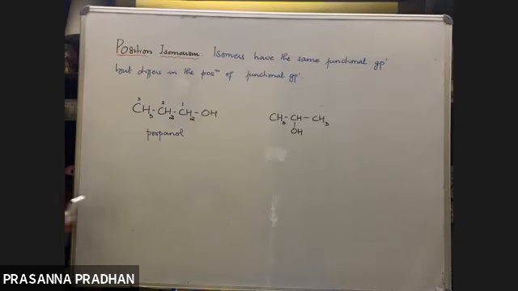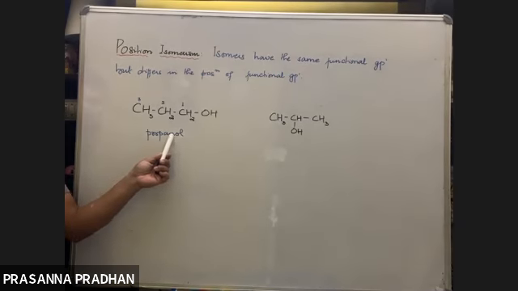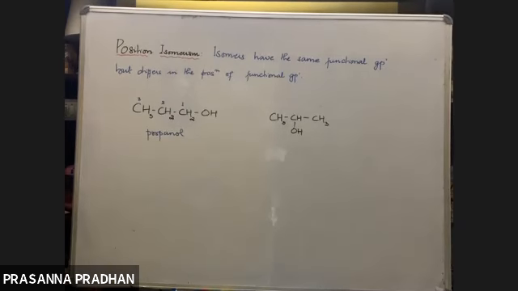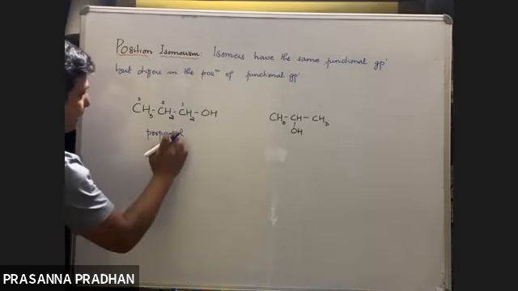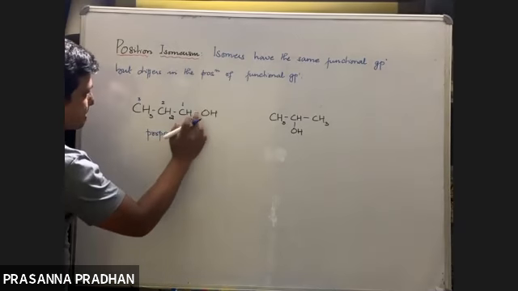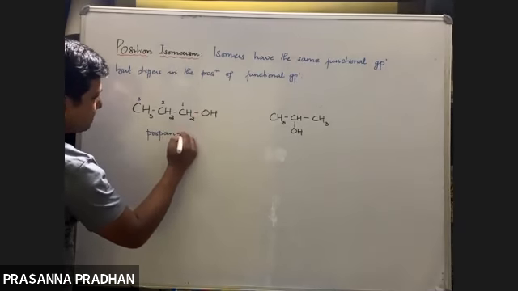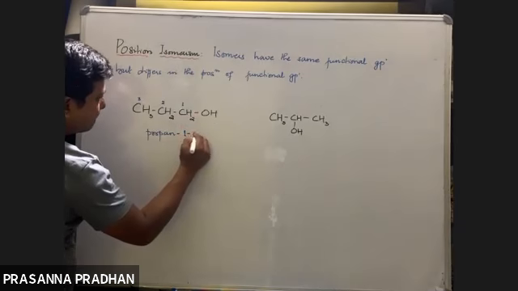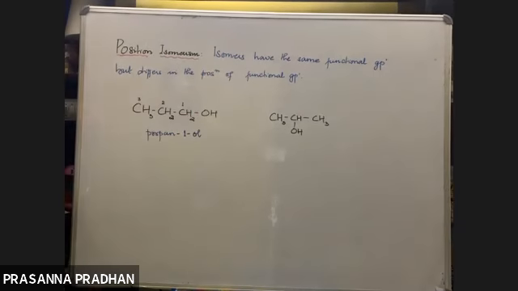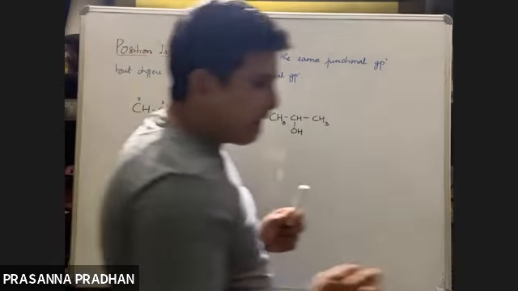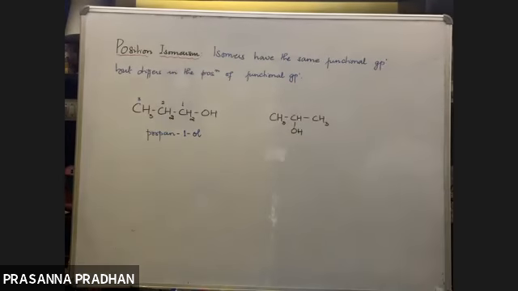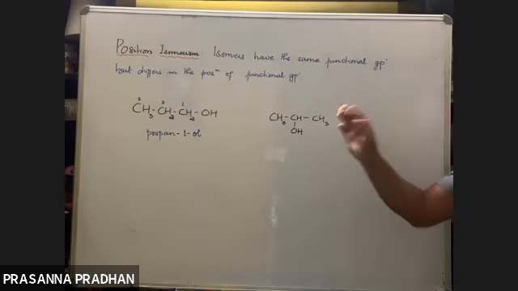Because it is a rule that if the secondary suffix begins with a vowel, the terminal E of the primary suffix should be dropped. Now we should also indicate the position of the OH group. It is attached to which carbon? Number 1. So it will be propan-1-ol. So 1-ol indicates that the alcoholic functional group is attached to number 1.